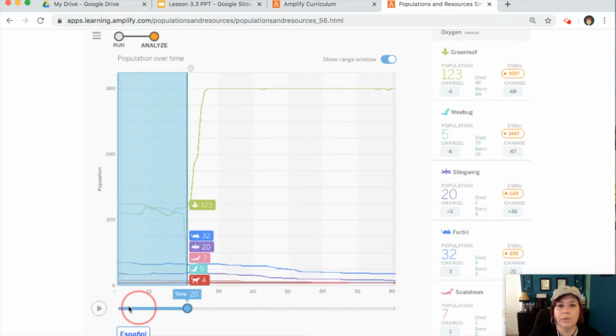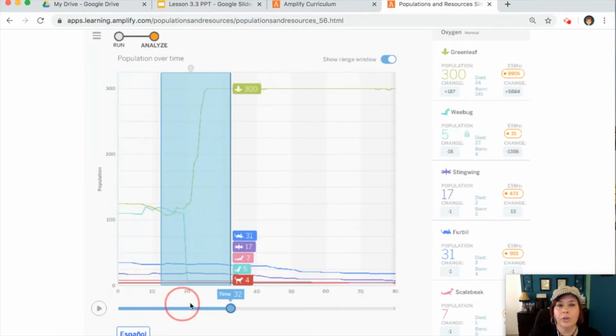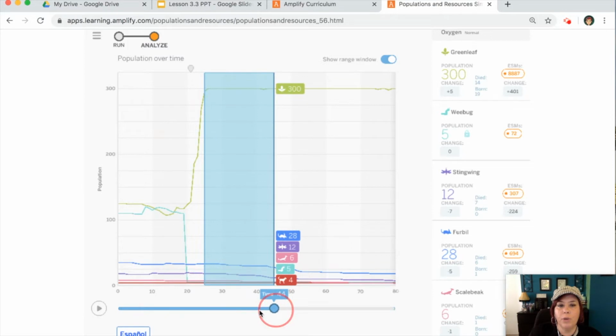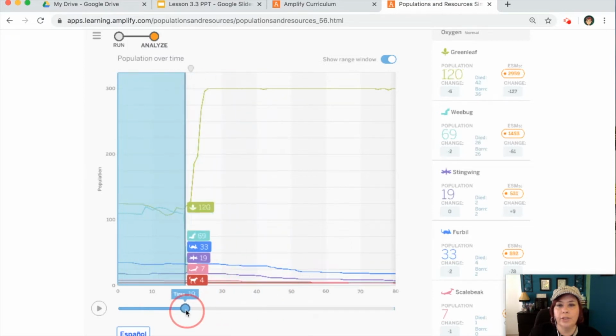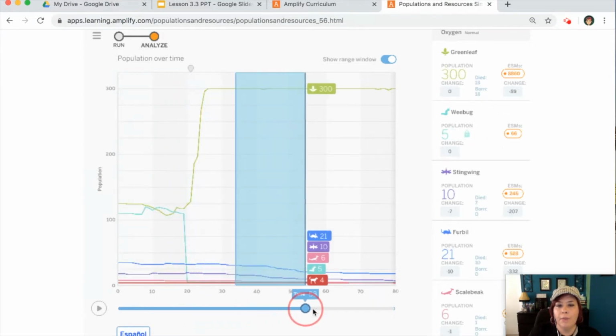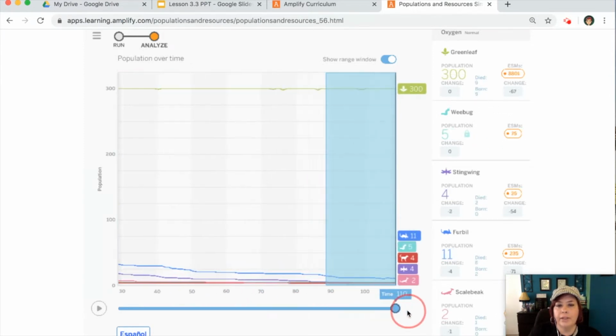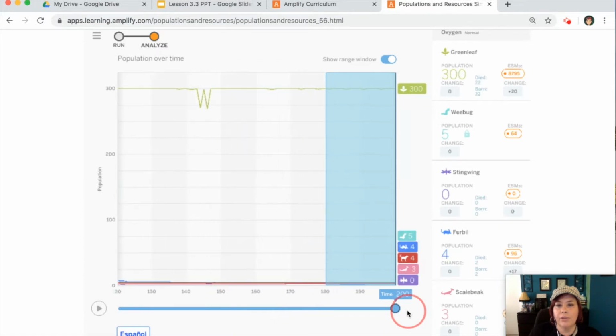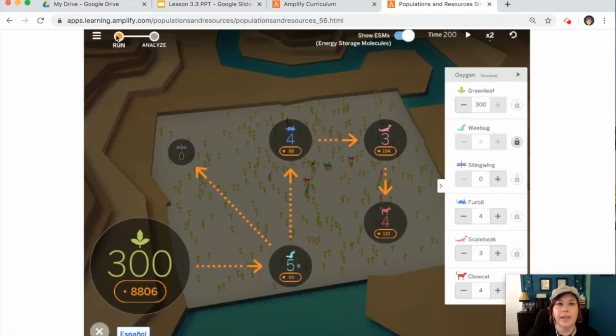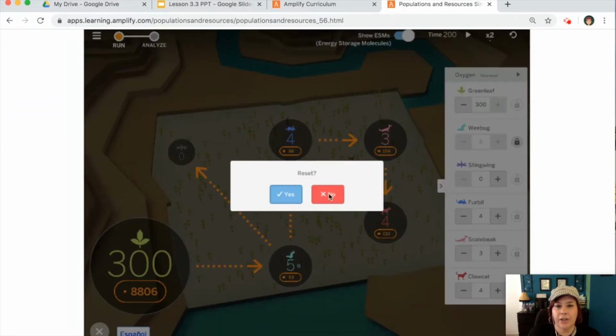Whoa. Okay, let's drag this back. So right here at 20 units of time where we decreased our wee bugs down, immediately after that, our green leaf shot up, but it doesn't seem to have had an effect on our claw cats. We started with 4 and we ended with 4. Okay, so let's reset and let's try another variable.